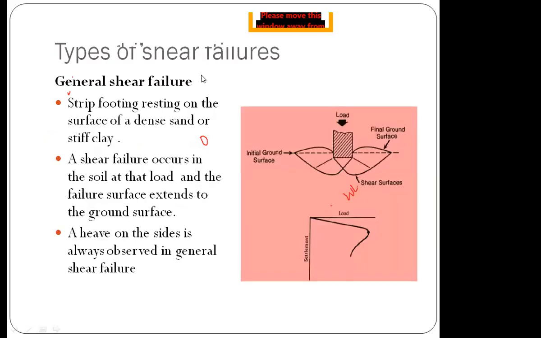The next topic in the unit is types of shear failures. I asked you to search what shear failure is. It was discussed many times in the classes. Now, can any one of you tell me what is meant by shear failure of a soil? Shear failure of a soil, what does it mean? Tell me.